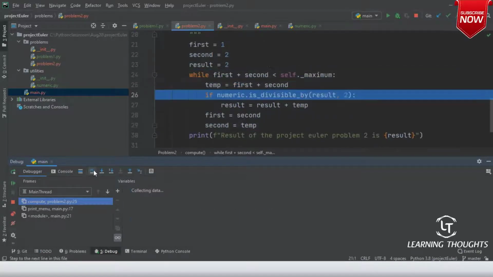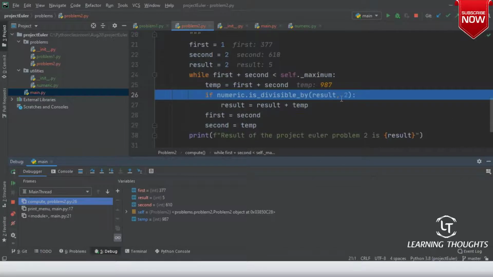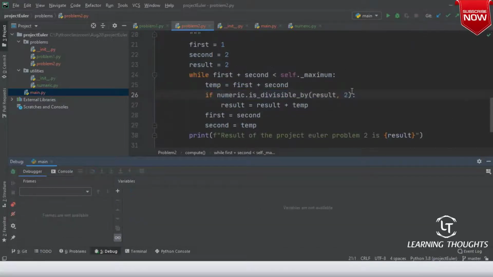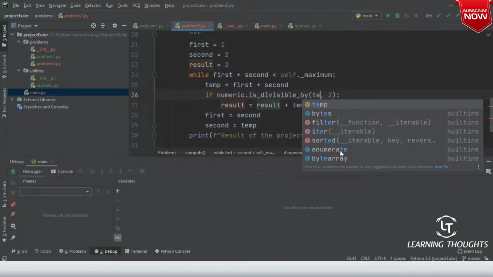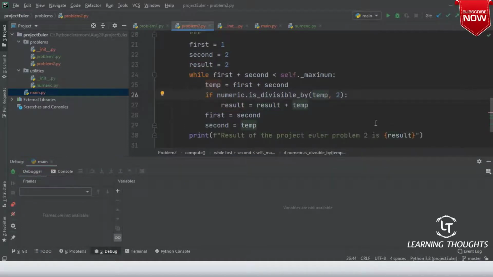Okay, right. There is one mistake which I have done in the program. It is not result, it is temp. Okay, right. So this is something which I need to do.